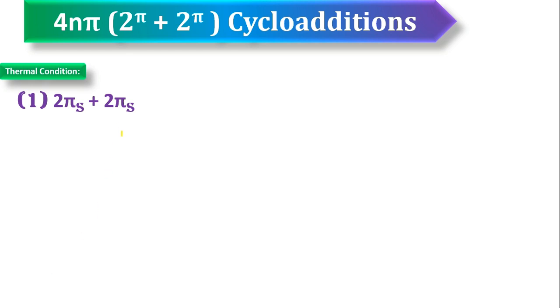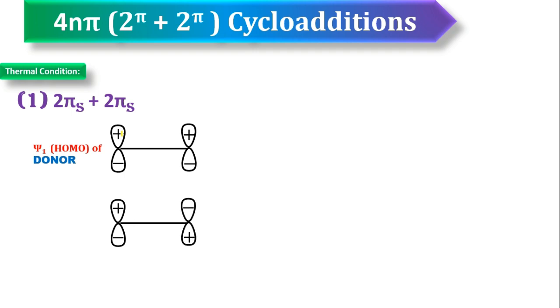Let's take psi1, the HOMO of donor, and psi2, the LUMO of acceptor.